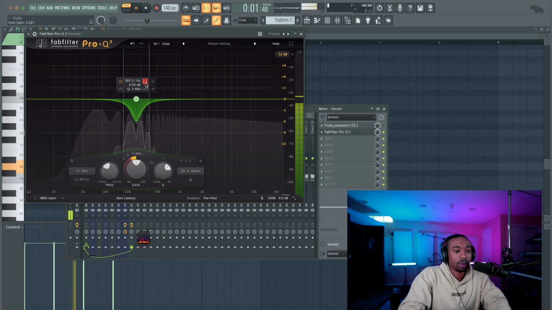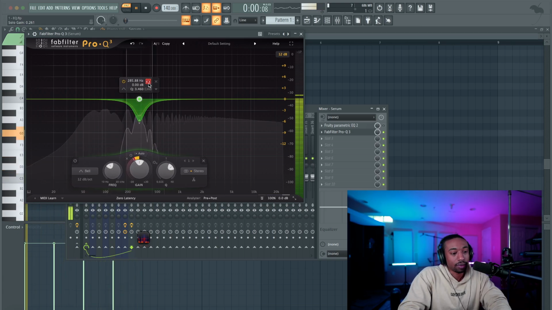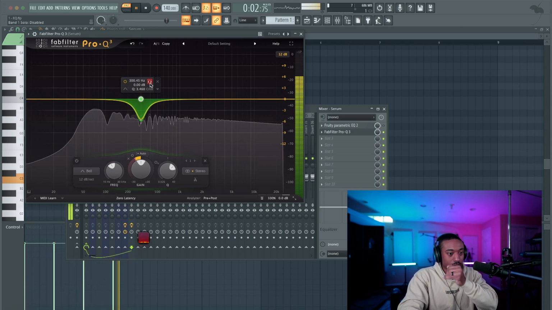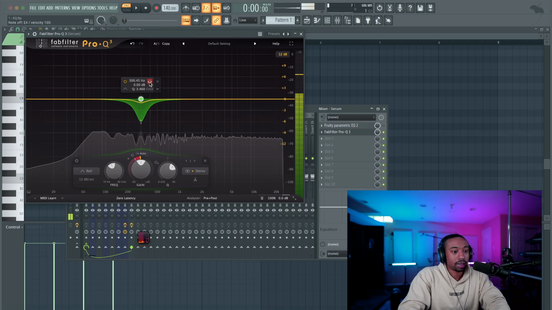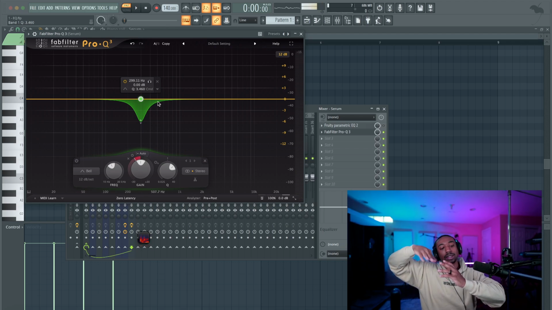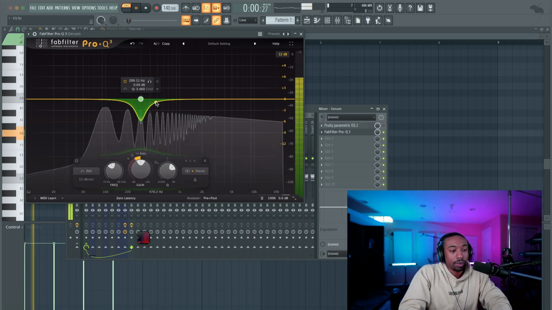Now 200 hertz, I don't want you to demonize 200 hertz. It can be a good frequency to boost on vocals too. But here's the frequency I don't like. 300, which is that third harmonic, but I also don't like the 200 spot. So what I want to do is affect both of those. So I'm going to widen the Q until we reach about 200 hertz, which we are right here. And then it fully affects 300 hertz. And then it also affects 500 hertz. So we're kind of chiseling out, but at a different gradient curvature.